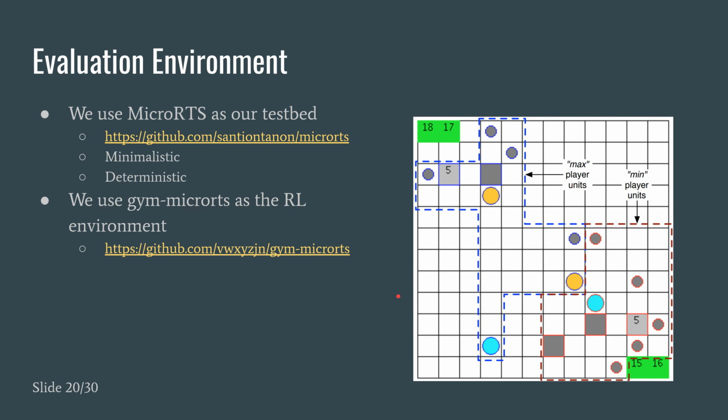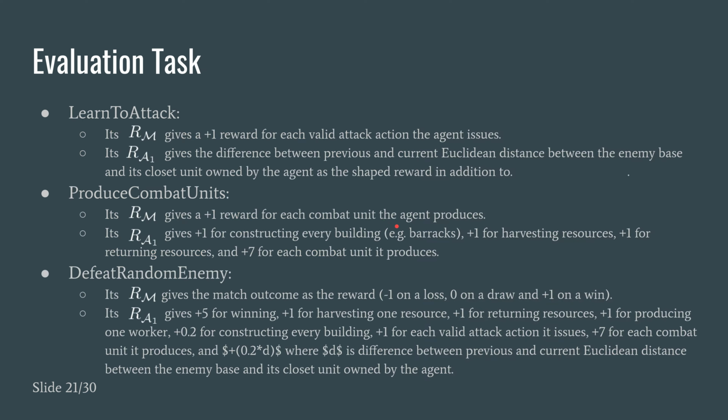For the evaluation environment, we use micro-RTS as our test bed, and we also use Gym micro-RTS as the reinforcement learning environments. And there are 3 tasks that we examined. All three of them are sparse rewards tasks. The first is learning to attack. This is difficult because the agent will have to move from one end of the map to the other end of the map to attack the enemy. But the action space is so large, so for most of the time, the agent just kind of stays within its own region and not really exploring the other side of the map.